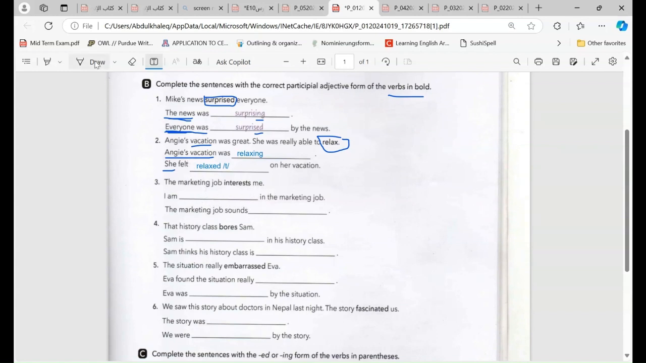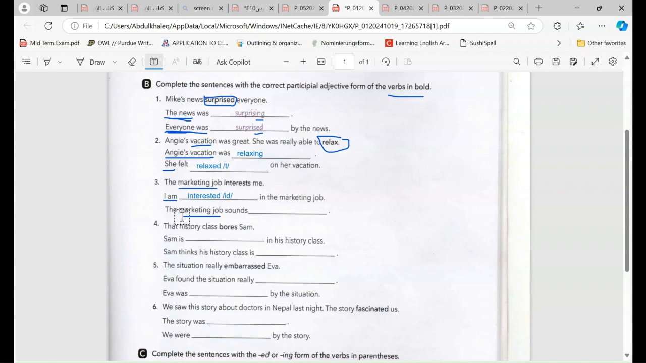Number 3, the marketing job interests me. So we're talking about the marketing job. Here, number 1 is talking about I am, about me, myself. But number 2 is talking about the marketing job. So for number 1 the answer is: I am interested. So we add here interested. The pronunciation is ed.